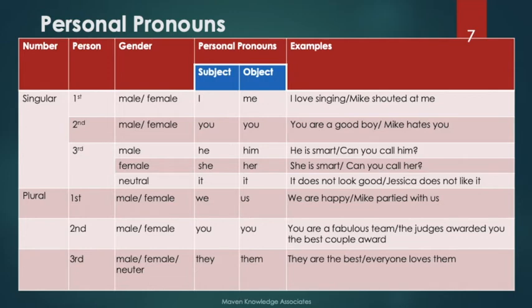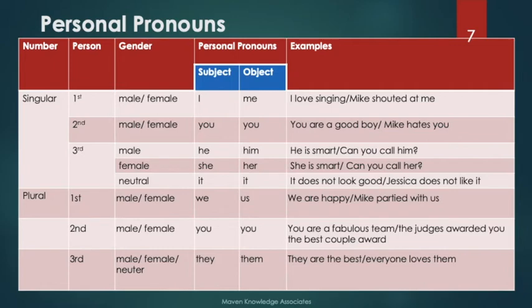In case of plural, that means if there are more than one person, in case of first person, we use we and us. We in case of a subject, us in case of object. So let's see examples. We are happy.